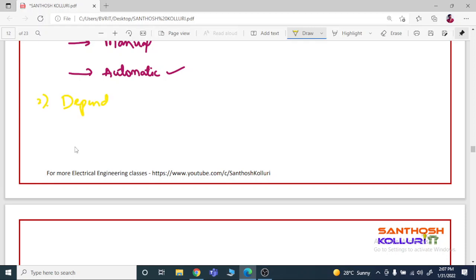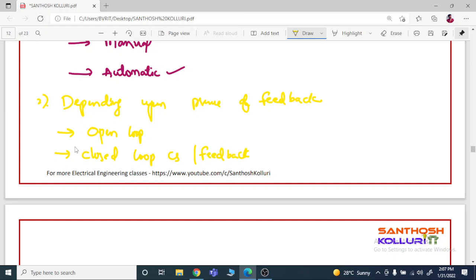Similarly, depending upon the presence of feedback, what is feedback? We'll explain in later classes. There are two types of control systems: open loop control system and closed loop control system, or feedback control system.